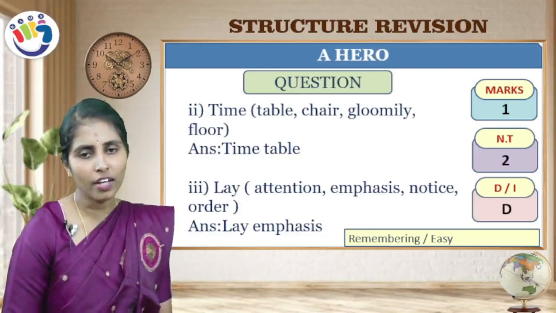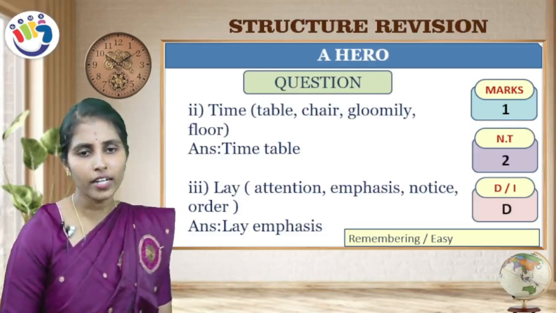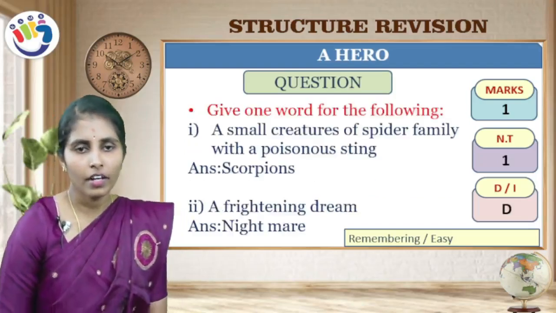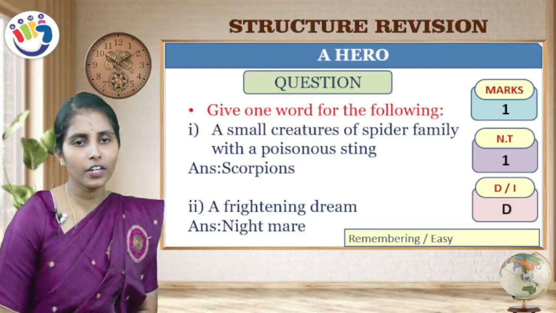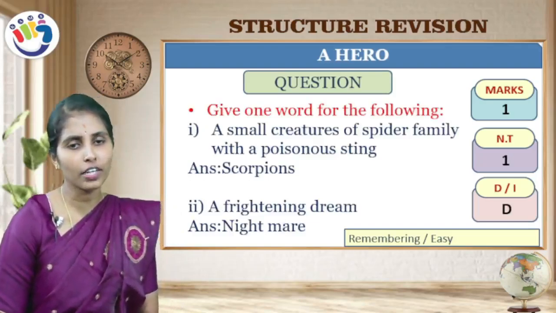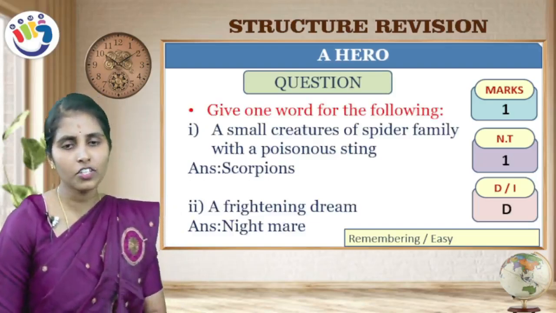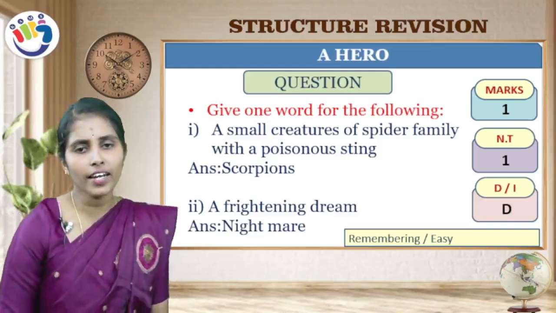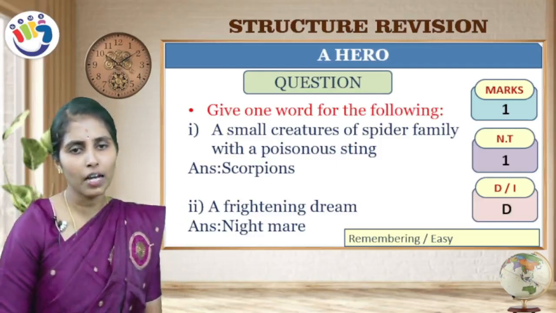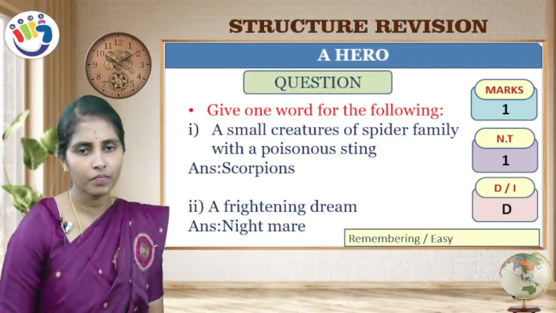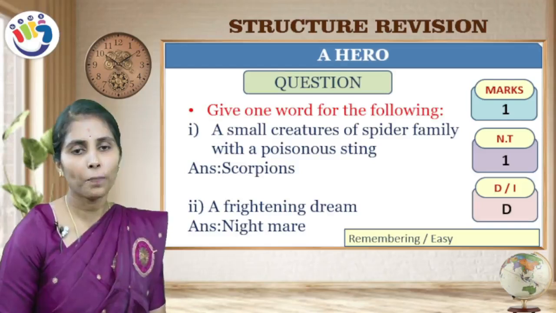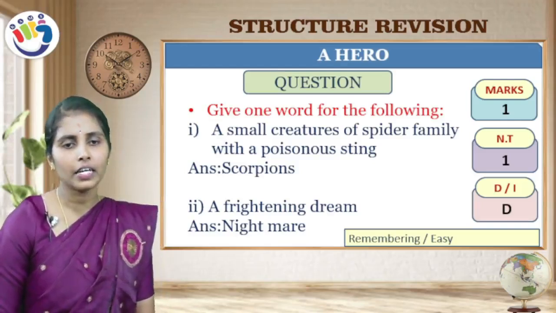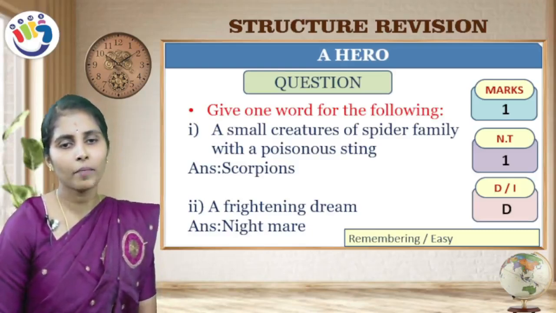Lay. Attention, emphasis, notice, order. Lay, emphasis is the answer. Next, give one word for the following. See, you will get one sentence. For that sentence, you should give one word. This question you will get for 1 mark. It is asked one time and it is a direct question. A small creature of the spider family with a poisonous sting is called scorpion. A frightening dream, we call it nightmare.